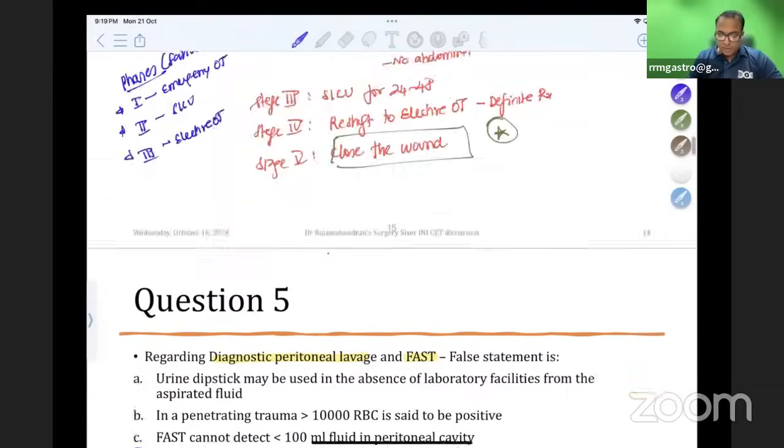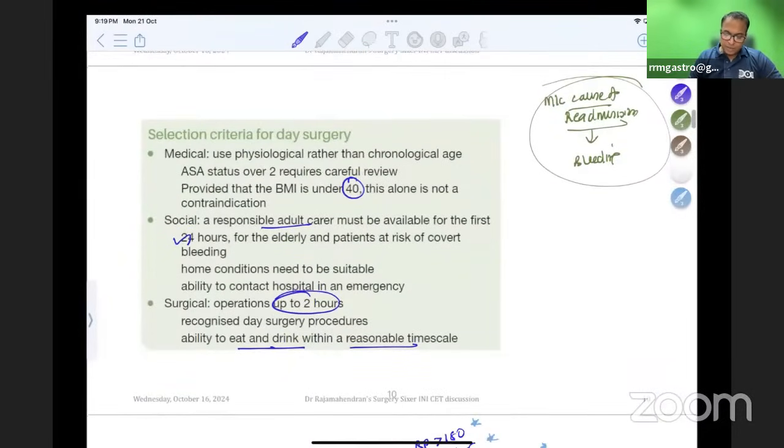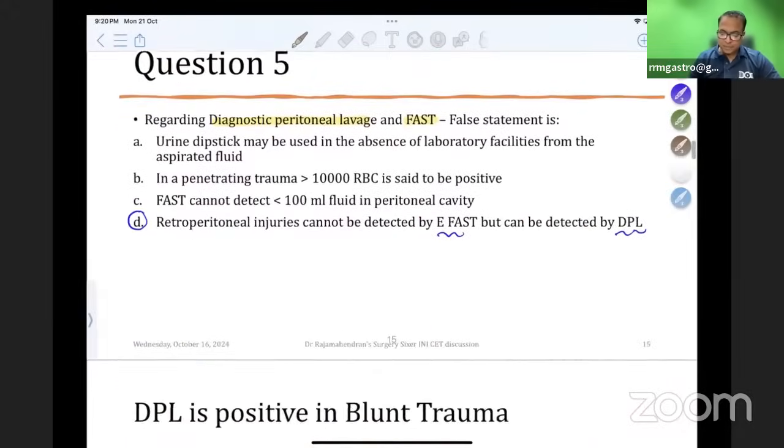For laparoscopic surgery only, this discussion is going on. Provided that the BMI is under 40, this alone is not a contraindication. This is given in Bailey and Love. But if you go for other books like Sabiston, Schwartz, they say for laparoscopic surgery, BMI up to 37 is a cutoff, and for open surgery, BMI 39 is a cutoff. But for AIIMS exam, please read this table. This table only they'll ask you. This table only they will select for INICET PG exams. If there are some SS aspirants, don't get into this, because this is for NEET PG exams.